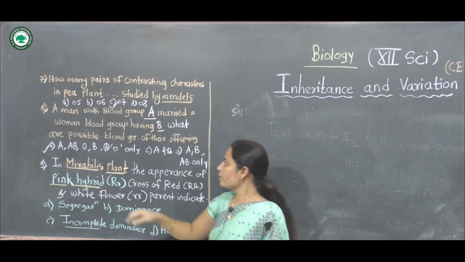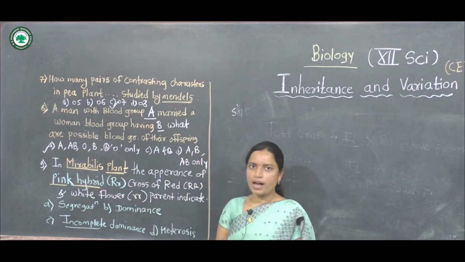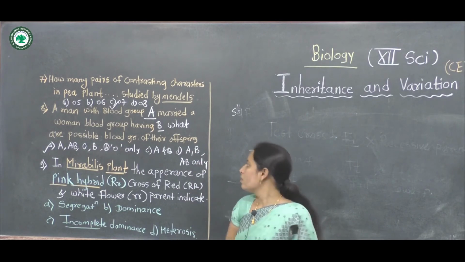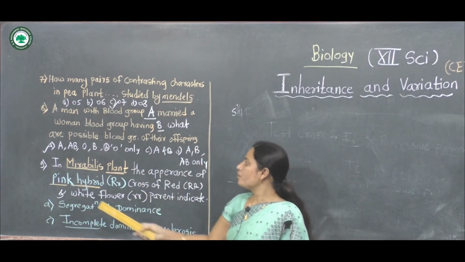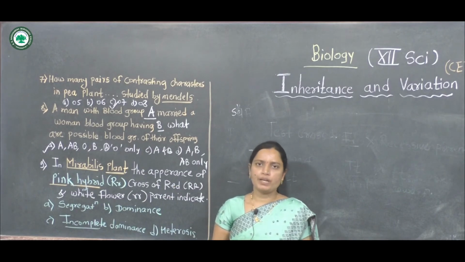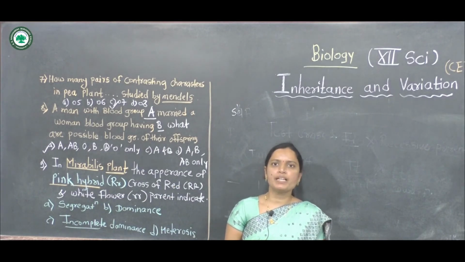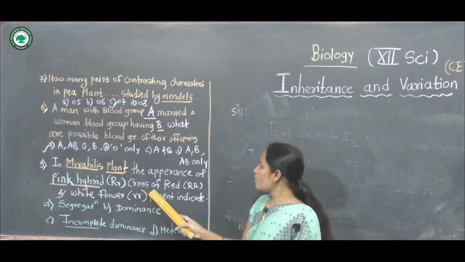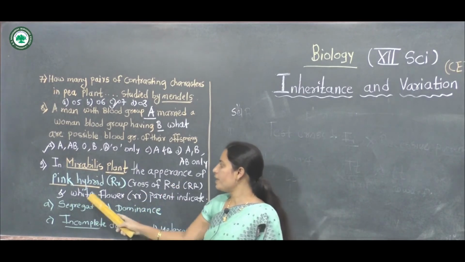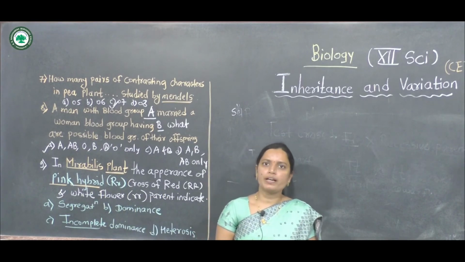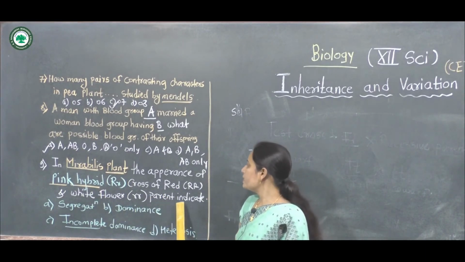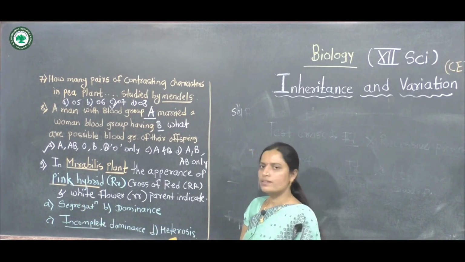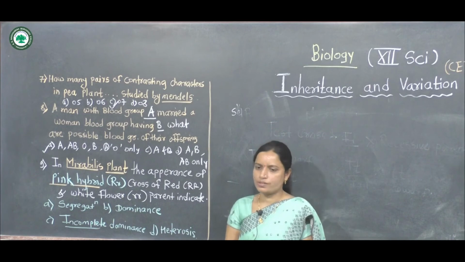Next problem. In Mirabilis jalapa plants, the pink hybrid appears, capital R small r, from a cross of red and white flowers. The options are segregation, dominance, incomplete dominance or heterosis.